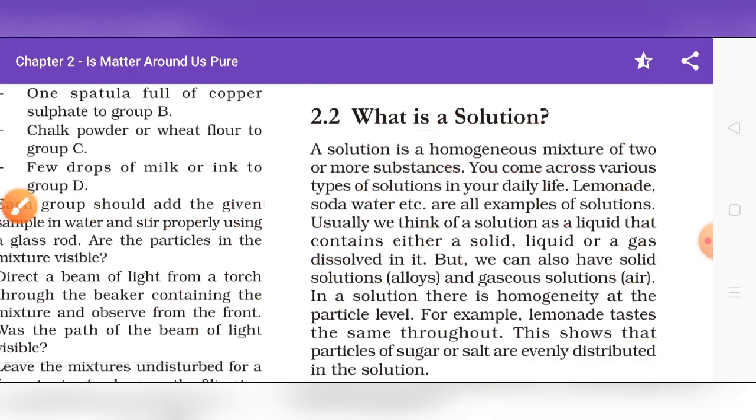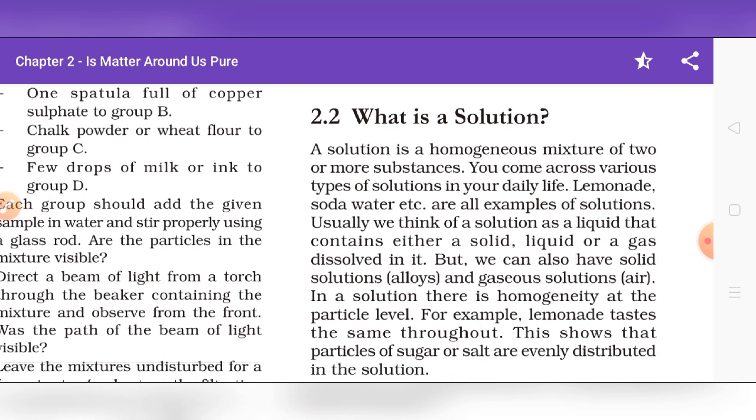Usually we think of a solution as a liquid that contains either a solid, liquid or a gas dissolved in it. But actually we can also have a solid solution, that is alloy, and a gaseous solution, that is air. So these are some examples of the solution.